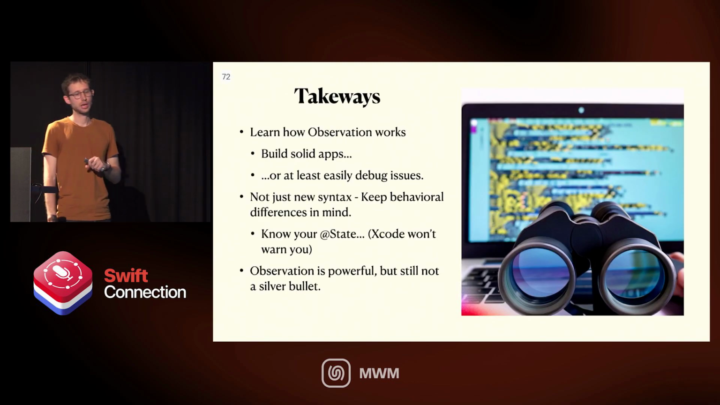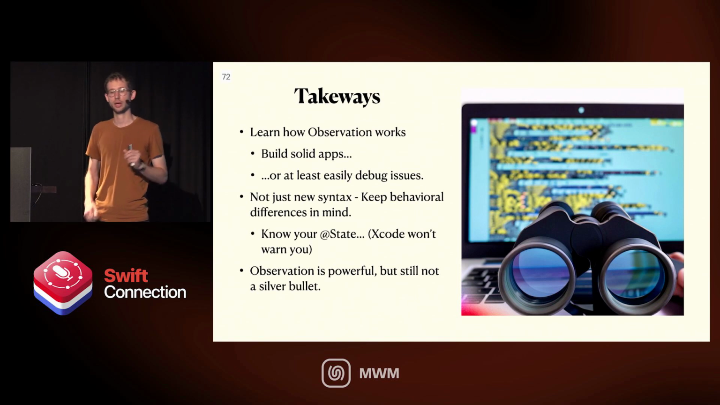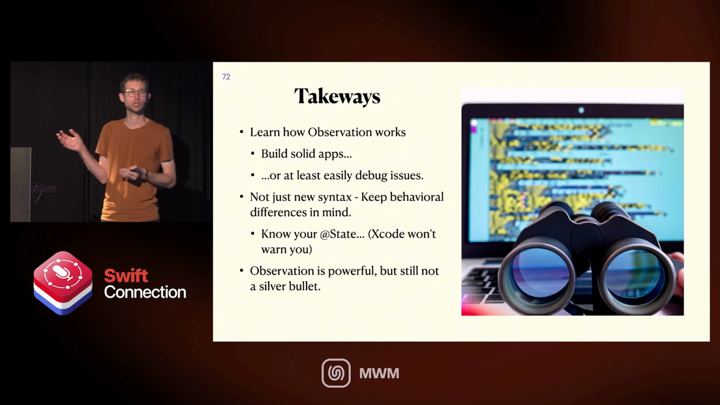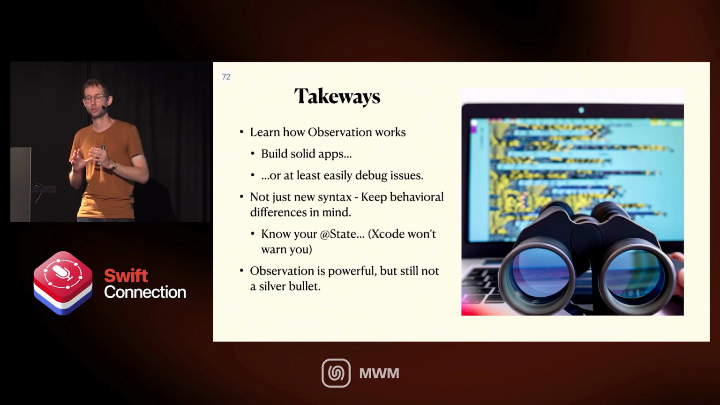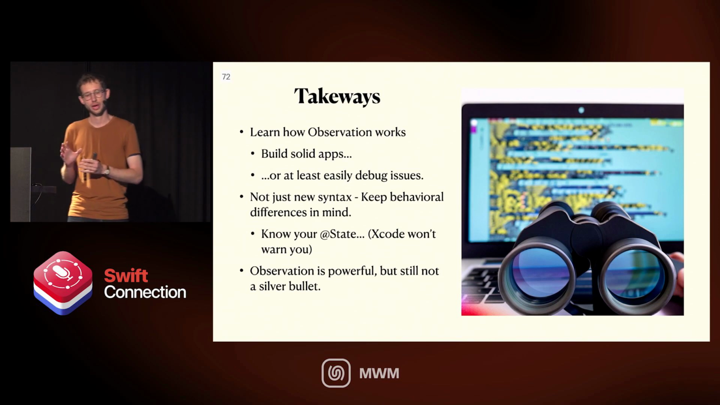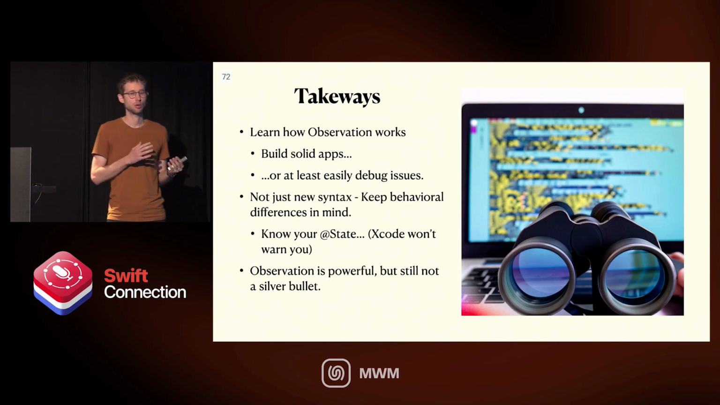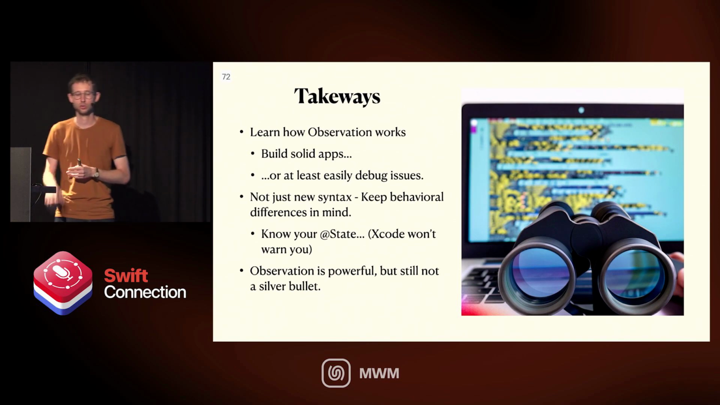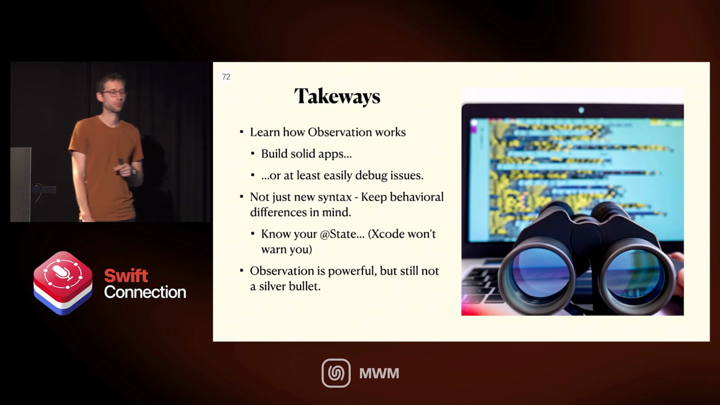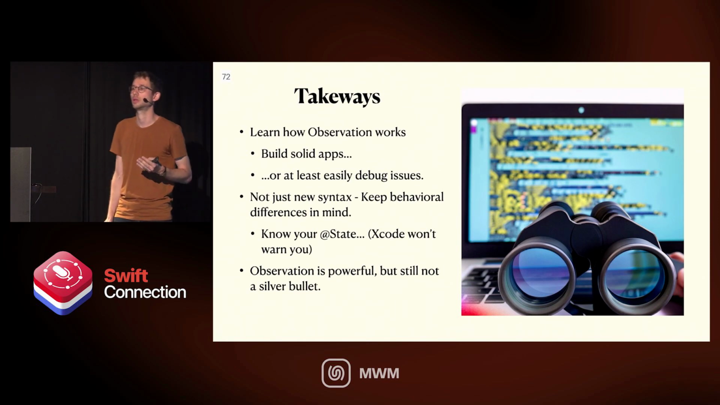So a few takeaways. I think it's really useful to learn how observation works, because it looks at the beginning like just a simplified version of what we had before and nicer syntax, but actually there is a lot of confusion and a lot of changes in the logic that I think is important to know. And I think once you do know that and you have that in mind, it really helps to build solid apps. Or if they're not solid, then at least easier to debug issues when you do have them. And then, like I said, it's not just new syntax. There's a lot of behavior changes, and it's important to keep them in mind.